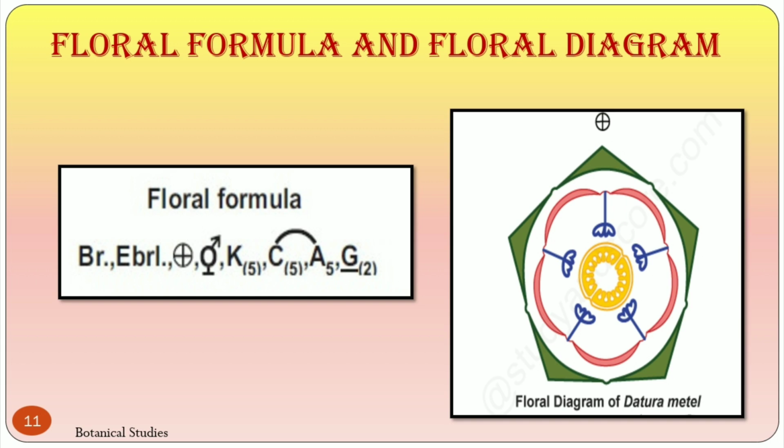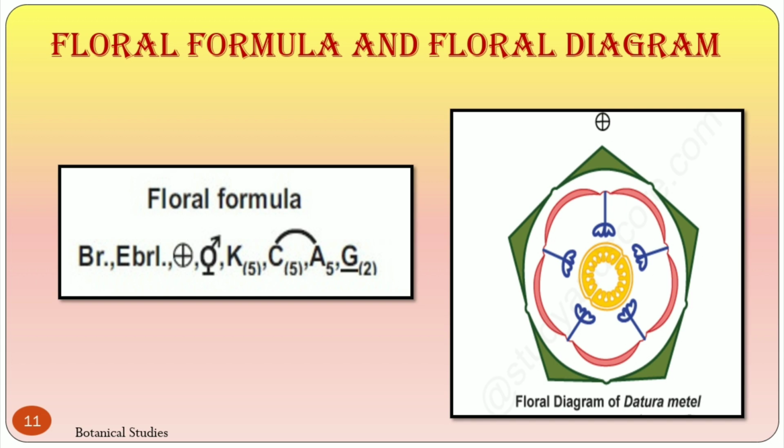Floral formula is nothing but symbolic representation of floral characters. This is not the floral formula of the entire family. It is separate for each plant. As the plant specimen changes, the floral formula and floral diagram also change. Bracteate flower is represented by the symbol Br. Actinomorphic flower is represented by a plus sign with a circle.